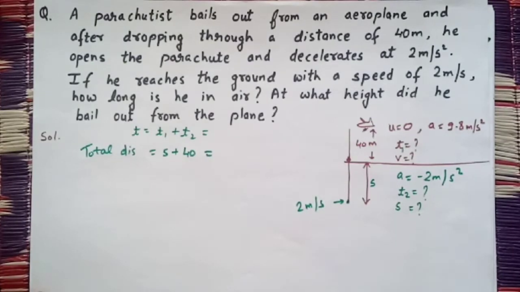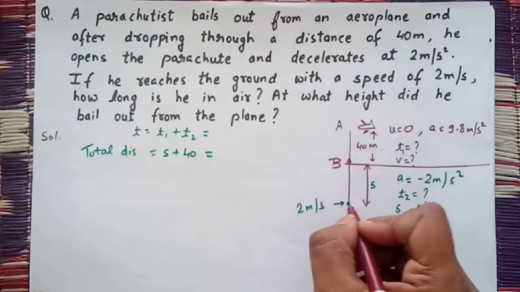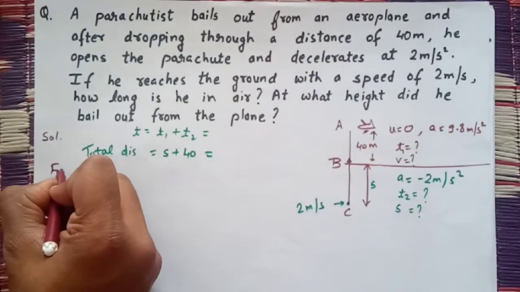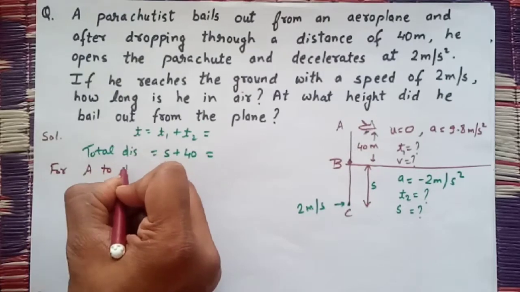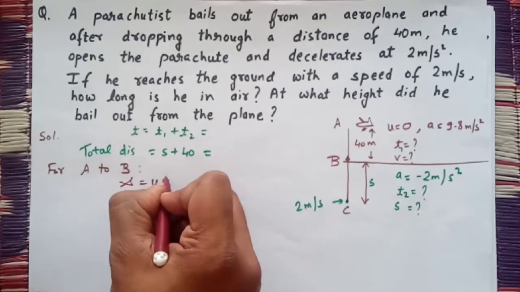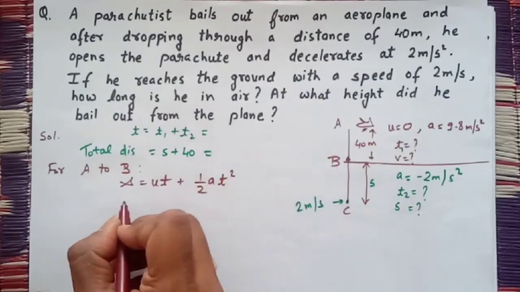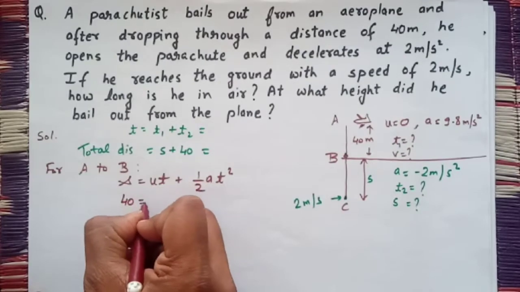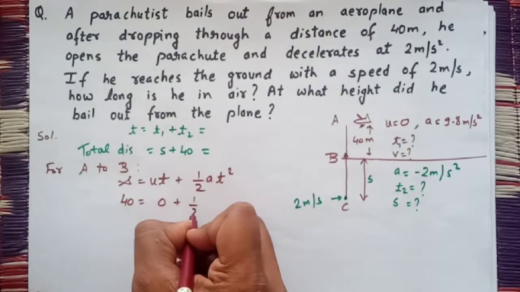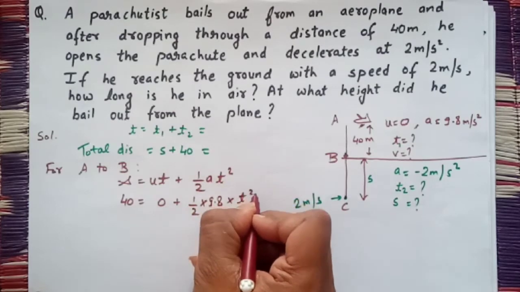Now first of all, for this part of motion, let it be A, B and C. For A to B, I am applying the formula S equals ut plus half at square. What is the distance covered? 40. Initial velocity 0, acceleration 9.8 and time t square.